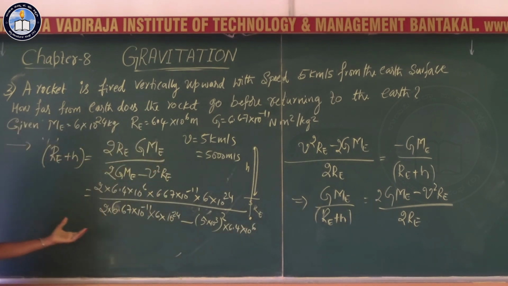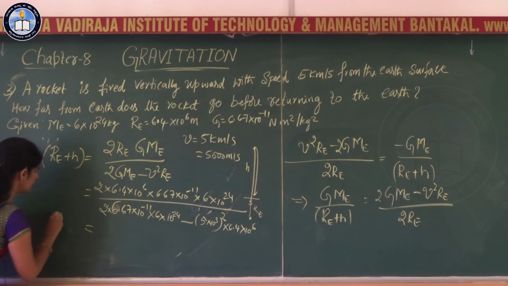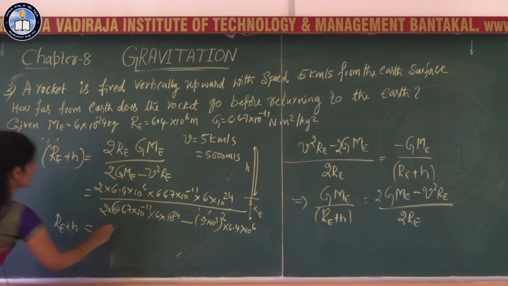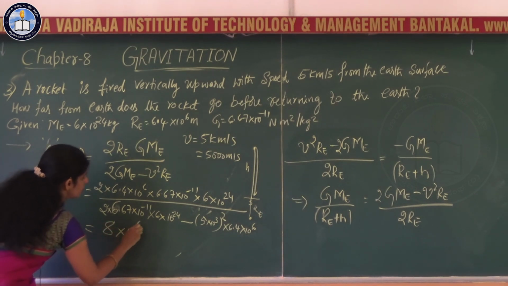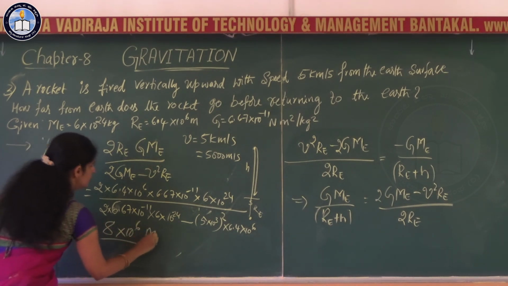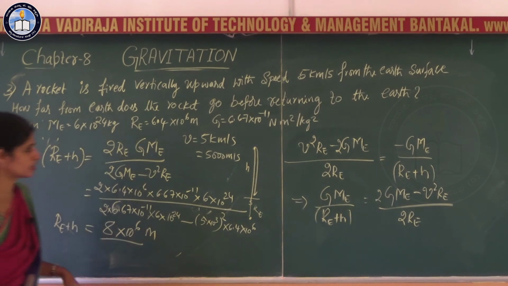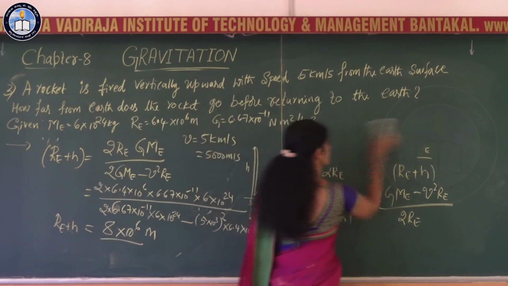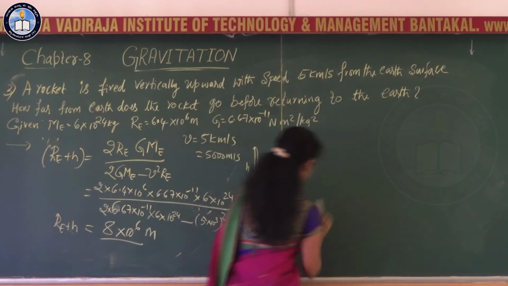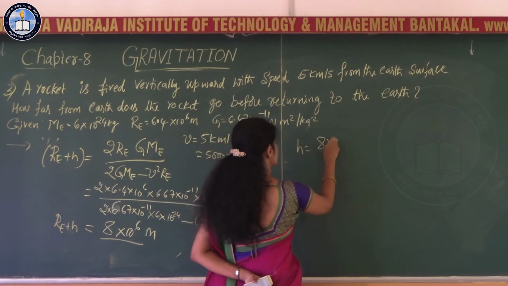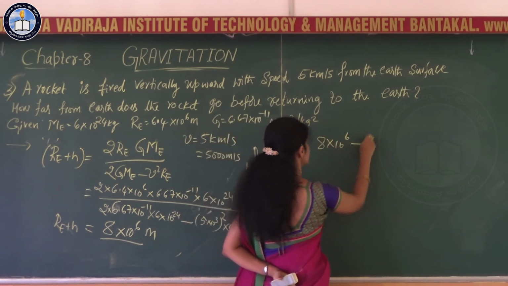If you substitute all these data, Re plus h comes out to be 8 into 10 to the power 6 meters. Now, you are supposed to calculate h. So, you have to go for h is equal to 8 into 10 to the power 6 minus Re.